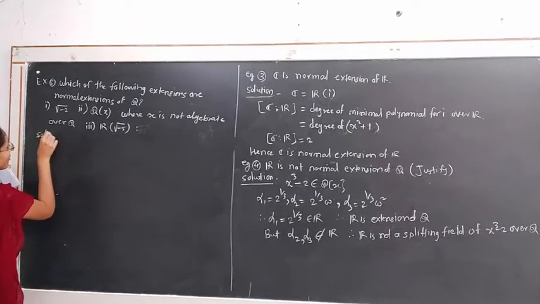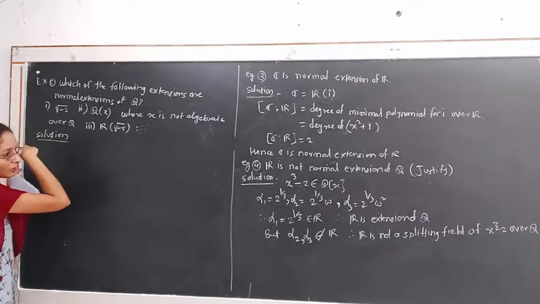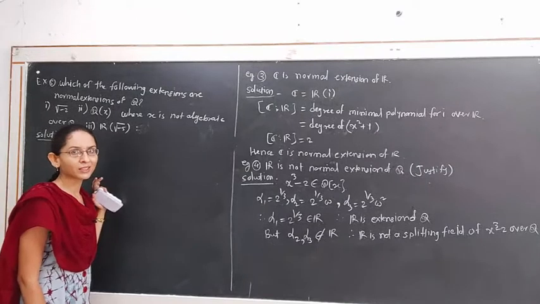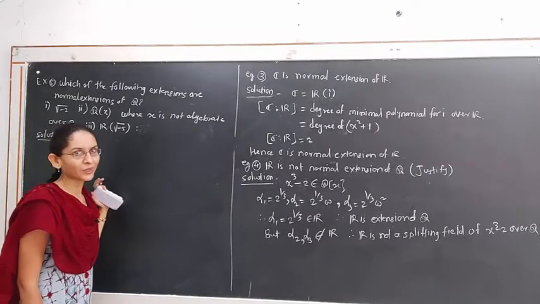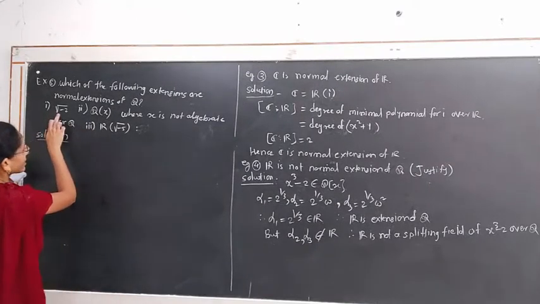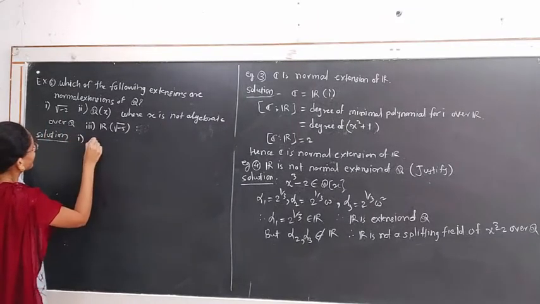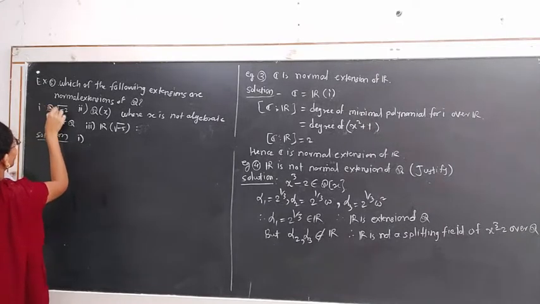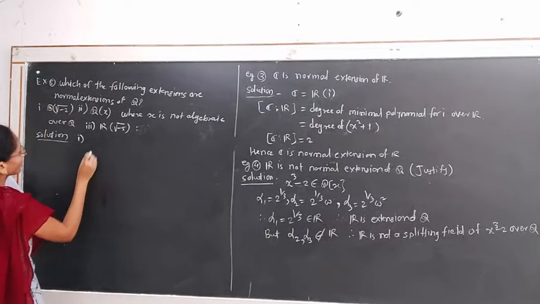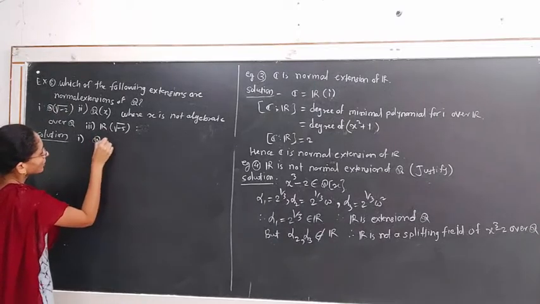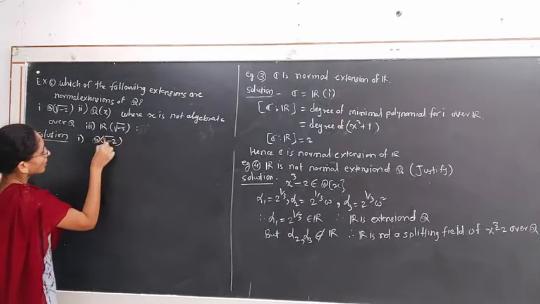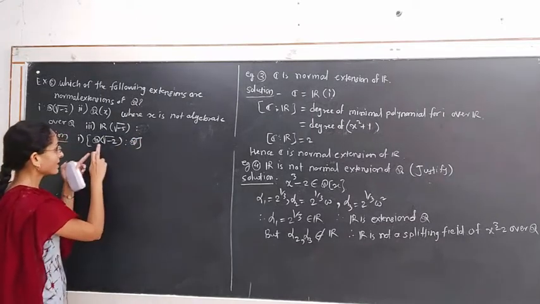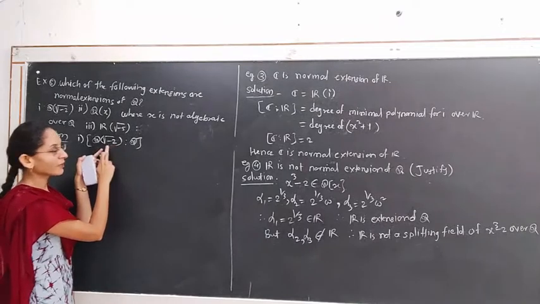Solution. Now we know that any degree 2 extension is a normal extension. It means we first find the degree of the extension. If it is 2, then it will be a normal extension. In the first case, Q joining square root of minus 2 has degree of extension over Q equal to 2, because in this field there is only one new element, which is square root of minus 2.